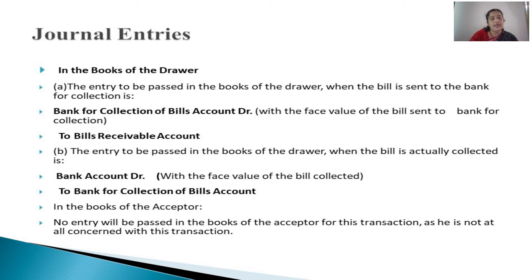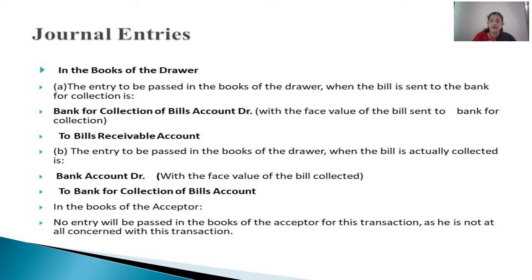And in this case, bank for collection of bills account is receiving that bill, that is debited. Now credit this account in the next entry. So bank account debited to bank for collection of bills account. That means automatically that temporary account gets cancelled. So the entry will be bank account debited to bills receivable account.